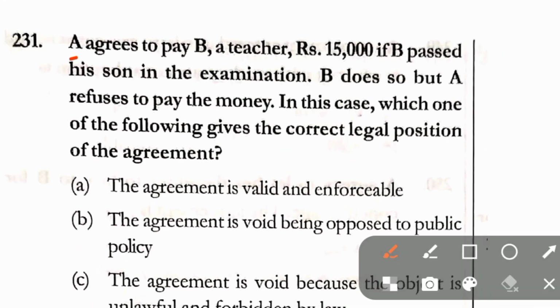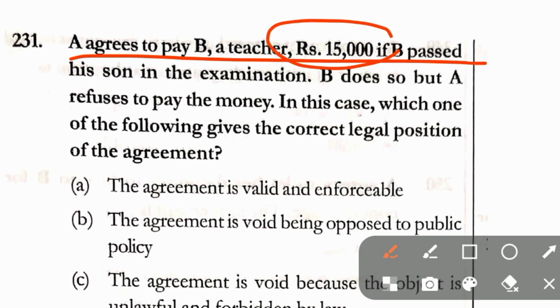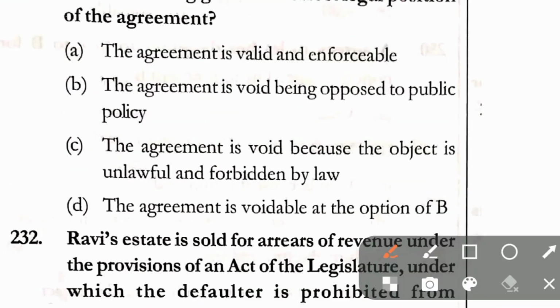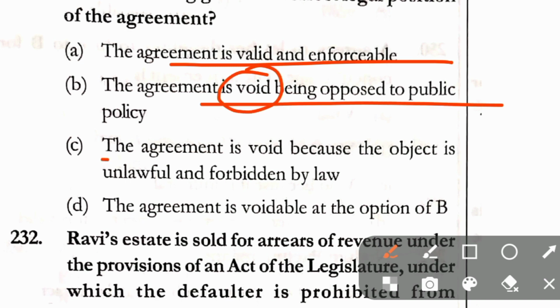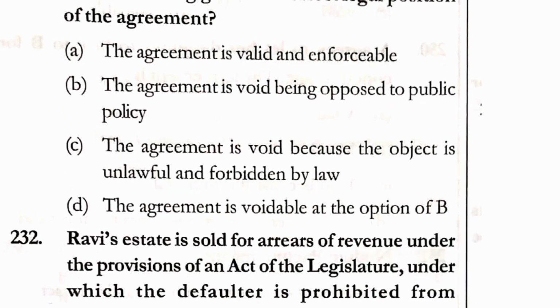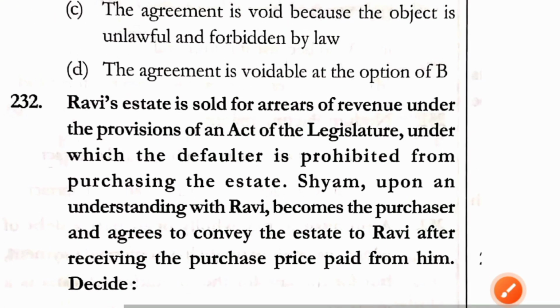Question number 231. A agrees to pay a teacher rupees 15,000 if B passes his son in the examination. B does so, but A refuses to pay the money. In this case, which one of the following is the correct legal position of the agreement? Option A, the agreement is valid and enforceable. Option B, the agreement is void. Option C, being opposed to public policy, the agreement is void because the object is unlawful and forbidden by law. And option D, the agreement is voidable at the option of B. Here in question number 231, correct answer is option C. The agreement is void because the object is unlawful and forbidden by law.